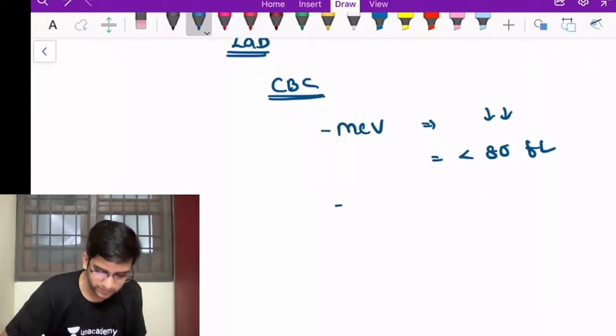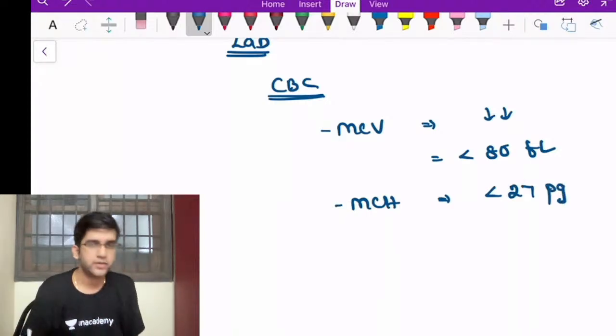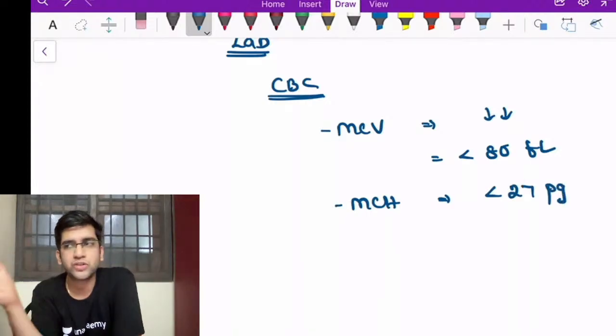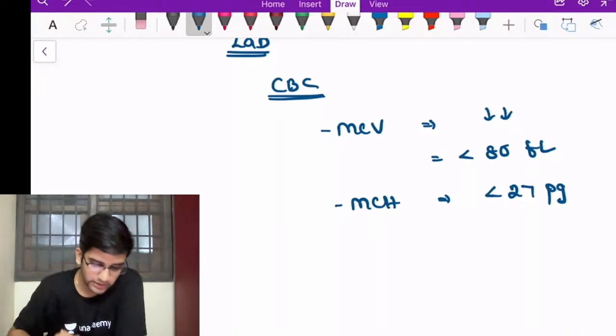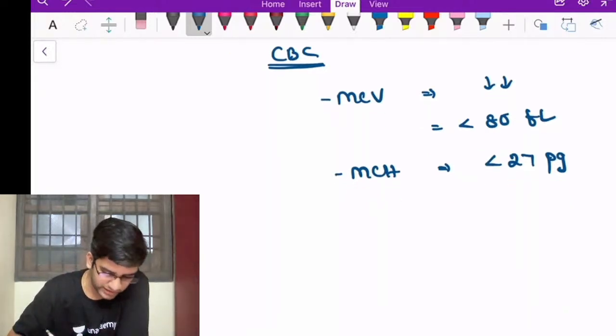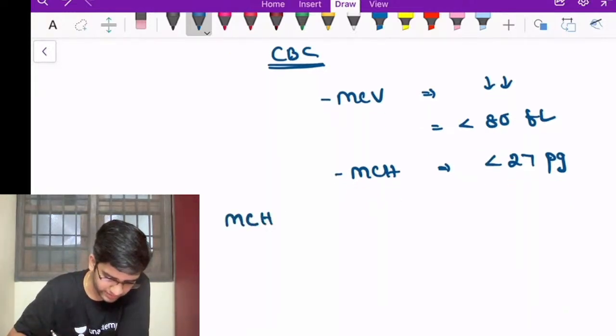Fine. Now, MCH, it's hypochromic, right? Less than 27 picogram. Right? Less than 27 picogram, I'm sure that the amount of hemoglobin concentration in the RBC is reduced, so that will be seen in microcytic hypochromic anemia. That's my normal dictum. Fine. When I take microcytic hypochromic anemia, I'm saying MCHC.